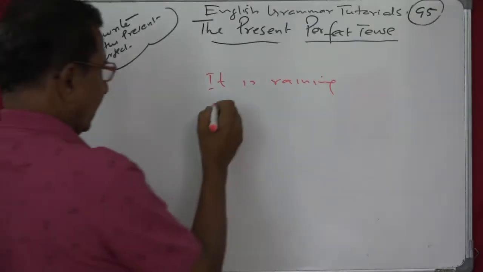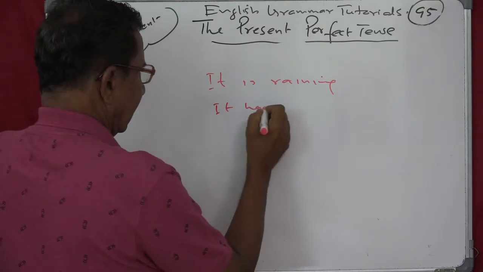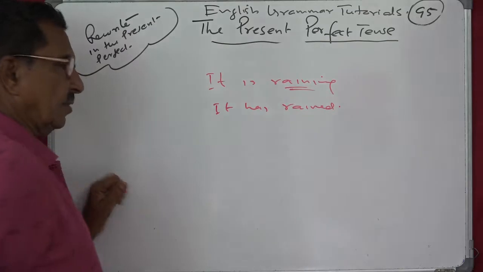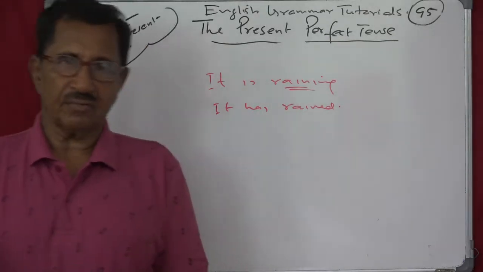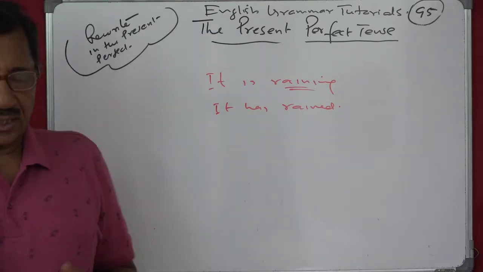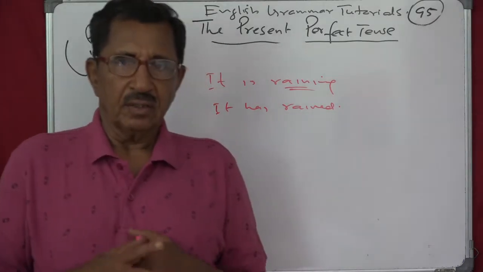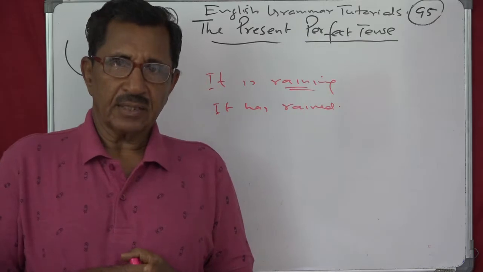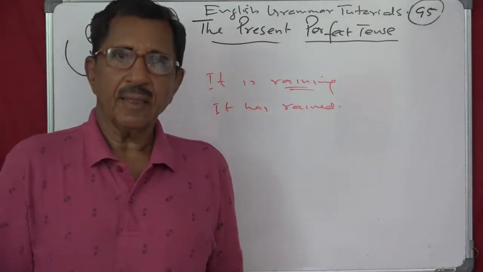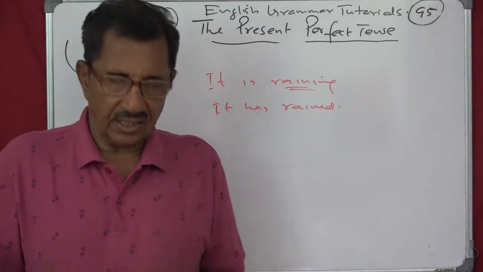What will you do? It has rained, the past participle of rain. See that? That's all. From any tense you can convert. Like simple present, present continuous, and then present perfect. So you change like this.